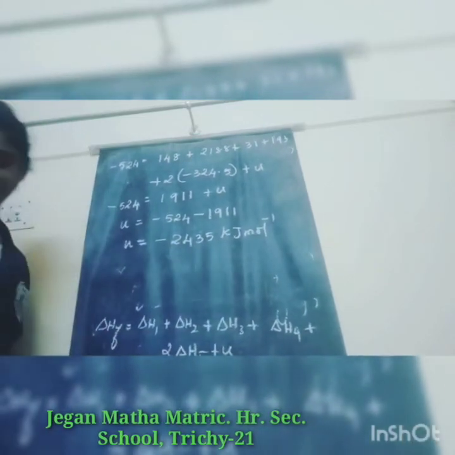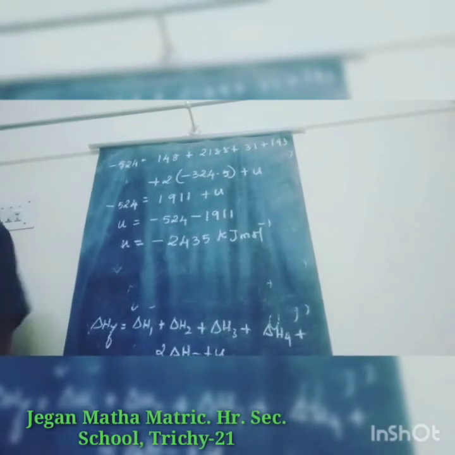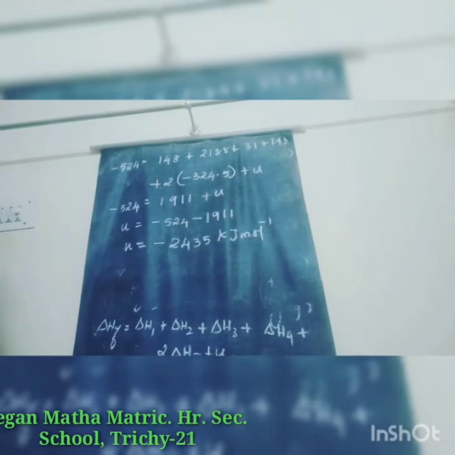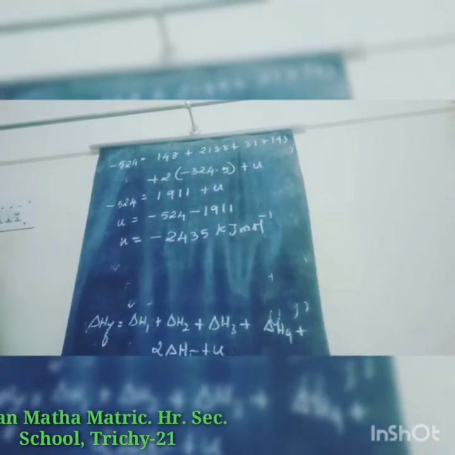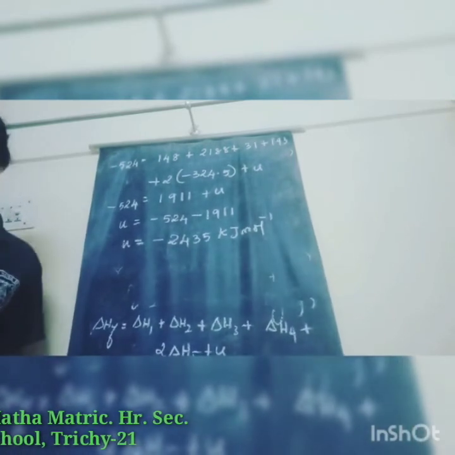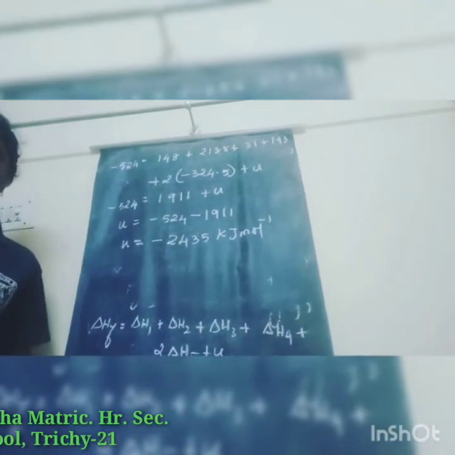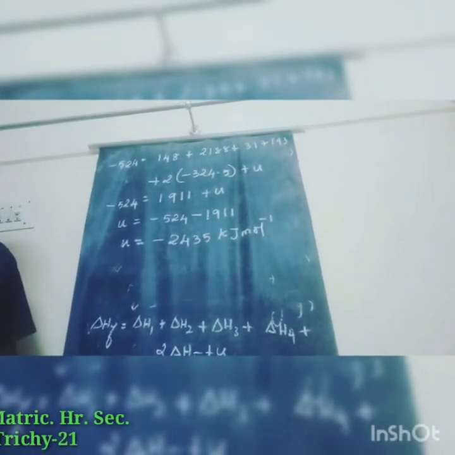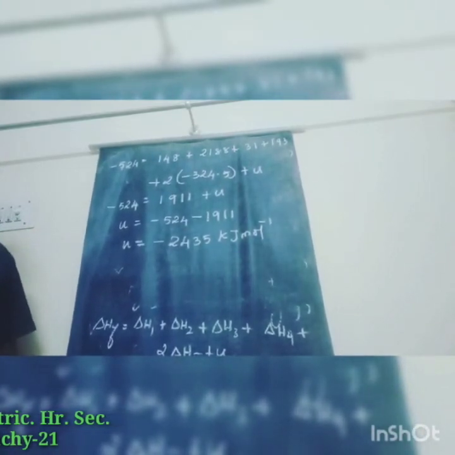This is the final answer. So the lattice energy of magnesium bromide is minus 2435 kilojoule per mole.